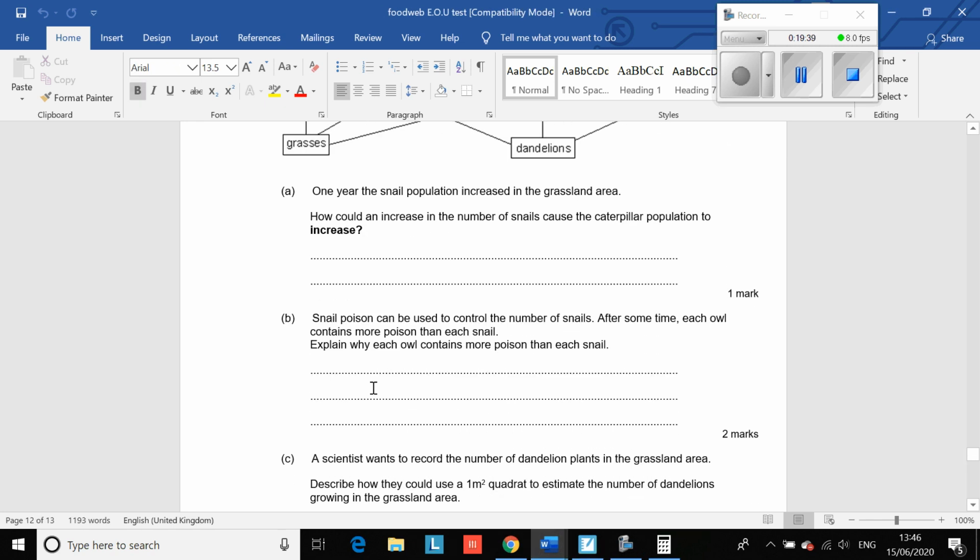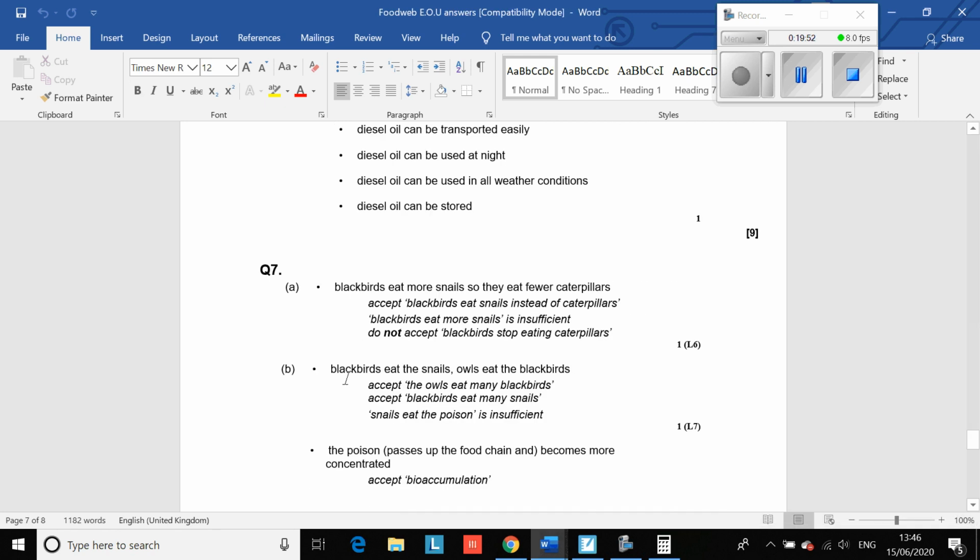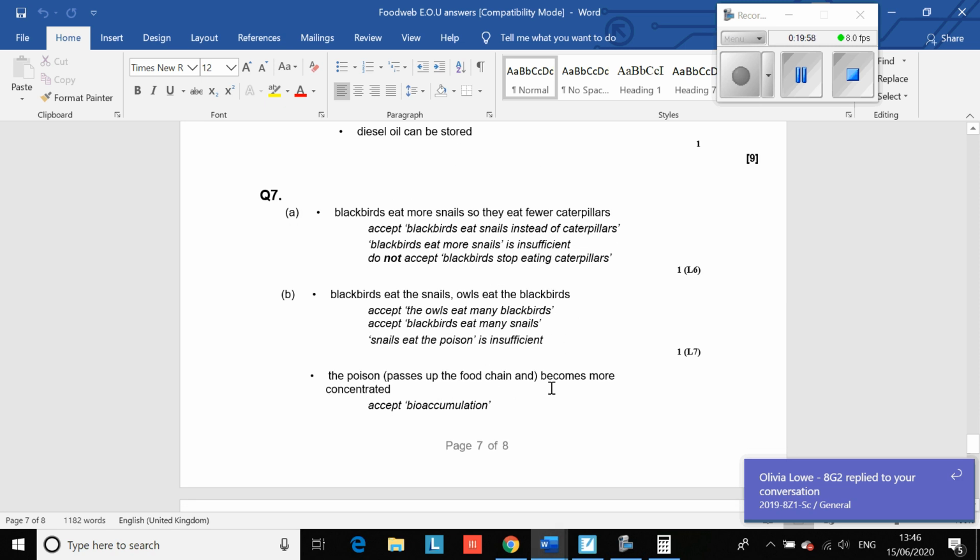Snail poison can be used to control the number of snails. After some time, each owl contains more poison than each snail. Explain why each owl contains more poison than each snail. Right, so blackbirds eat the snails, and then owls eat the blackbirds. So the poison passes up the food chain or becomes more concentrated.